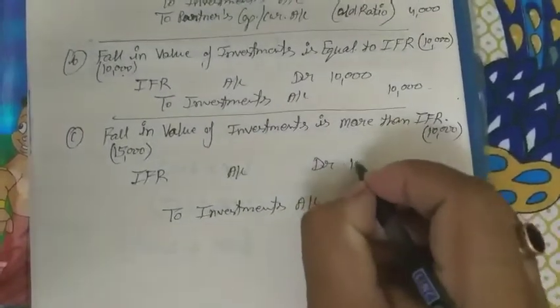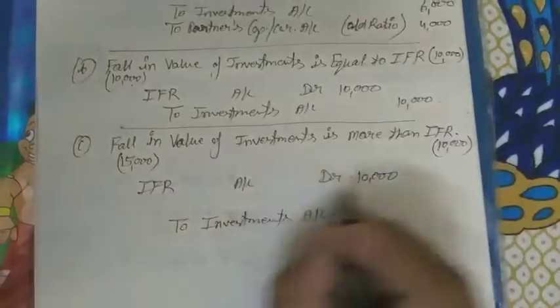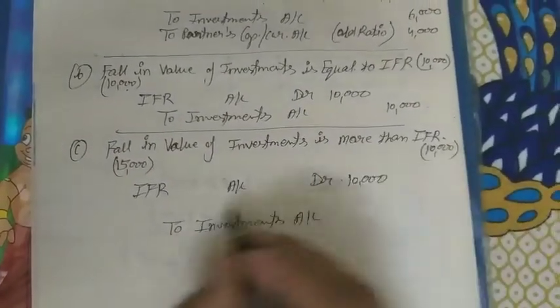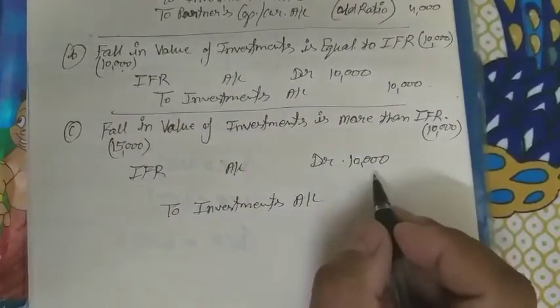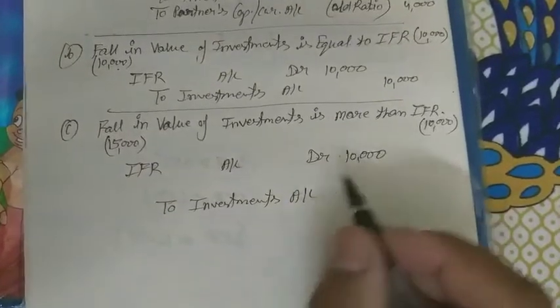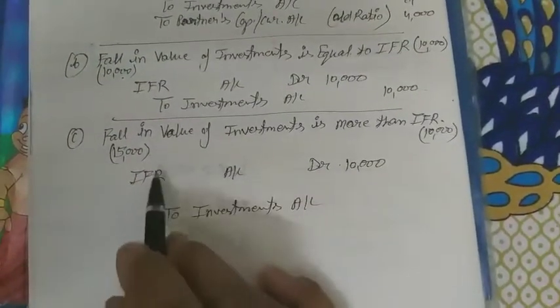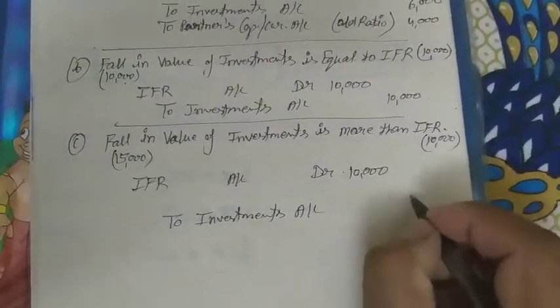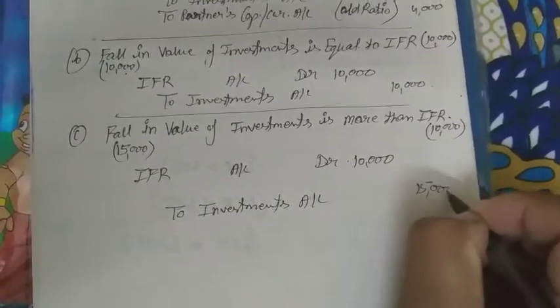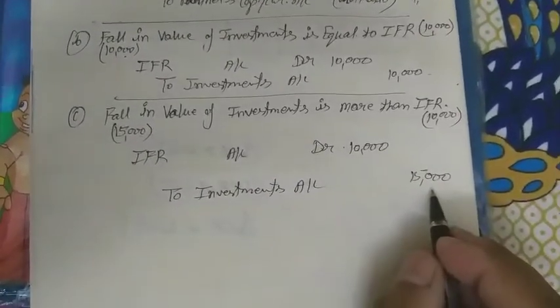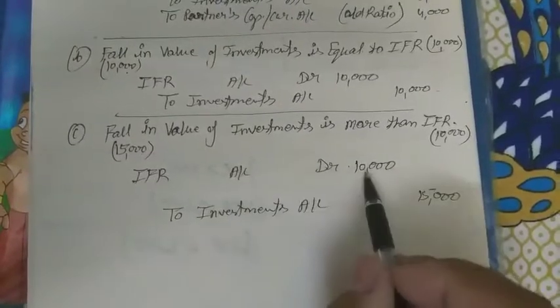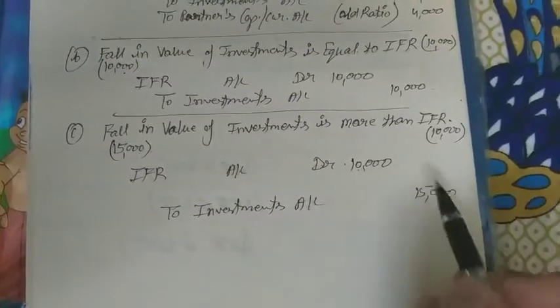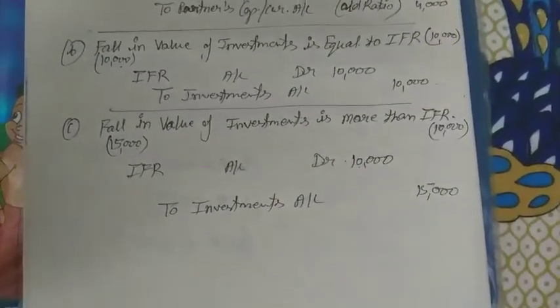So 10,000 will be there, whatever value is given in the question for IFR, and investment will be credited 15,000. Why? Because 15,000 rupees value fell in investment, but the IFR is only 10,000. So the 5,000, from where do we have to cover it?